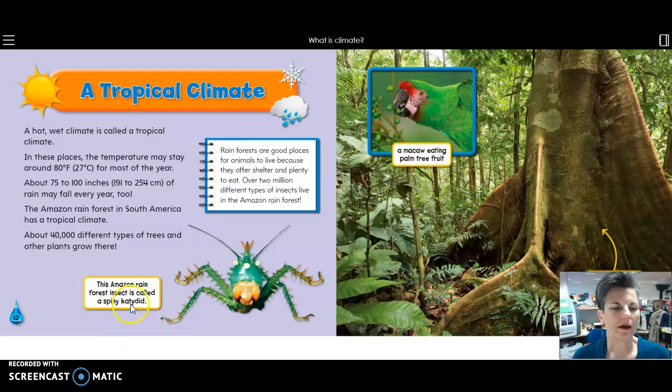I had to look up how to say that word. It's pronounced katydid. I thought maybe it was katydid, but it's katydid. I looked it up on an electronic dictionary. Rainforests are good places for animals to live because they offer shelter and plenty to eat. Over 2 million different types of insects live in the Amazon rainforest.